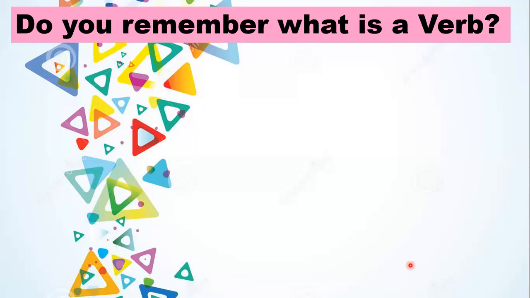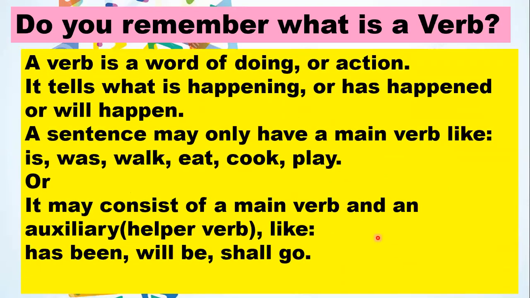So let's see the definition of a verb. Read with me. A verb is a word of doing or action. Basically any word in a sentence that we are speaking or reading, and that shows any action, any happening, is called the verb in the sentence. It tells what is happening or has happened or will happen.